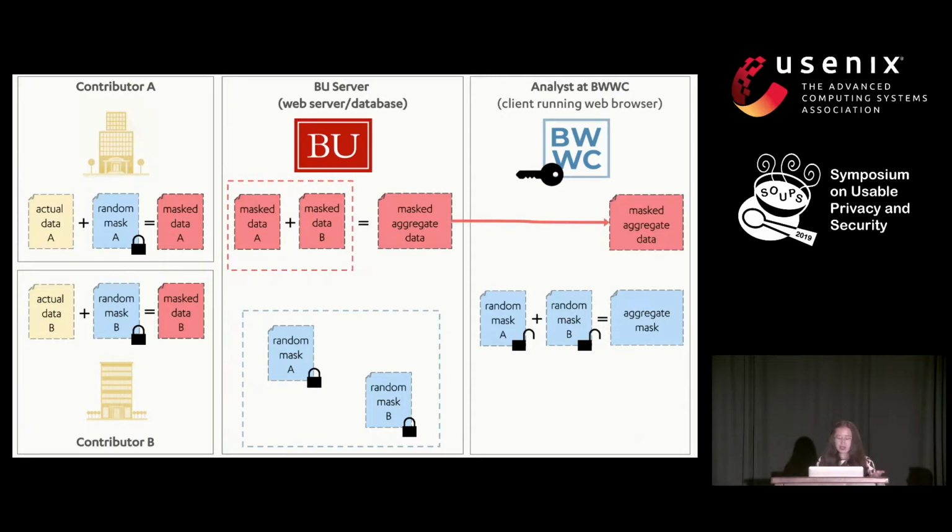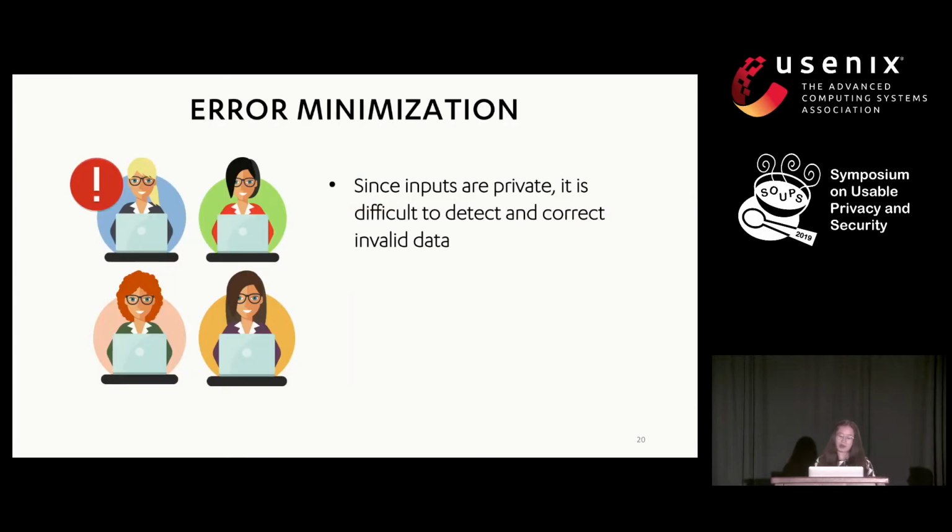We send the masked aggregate data on over to the analysts at the Boston Women's Workforce Council, and they now have both sets of aggregate pieces of information. They can subtract one from another to then arrive at the actual aggregate data. So this is how we've explained our protocol to our users, and hopefully it's clear to you all as well.